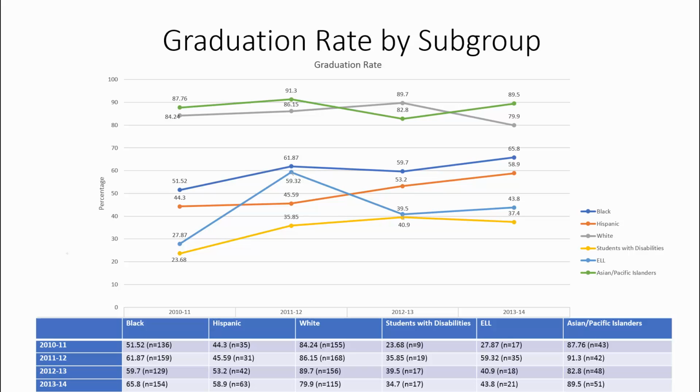While white students actually made a decrease in population, changing from the other trends, moving from 156 at 89.7% to representing 79.9%, almost a 10% drop, moving down to only 115 students graduating from the school. All other groups actually increased. However, there was a decrease in students with disabilities. This could be due to the fact that students with disabilities could represent any ethnic group.